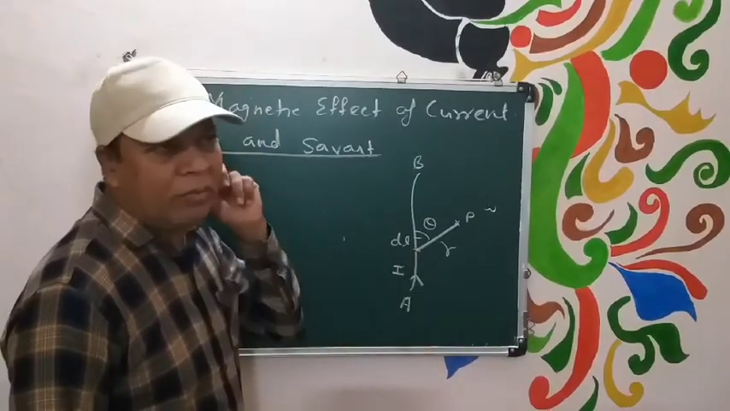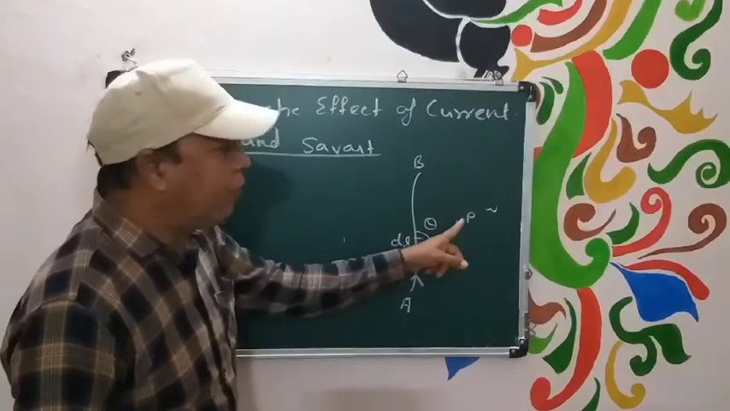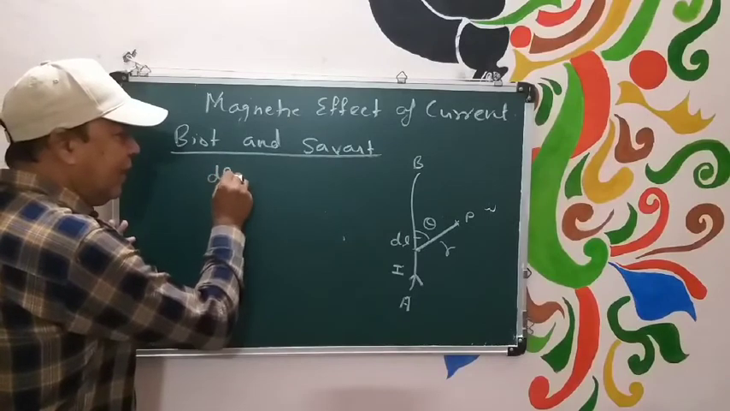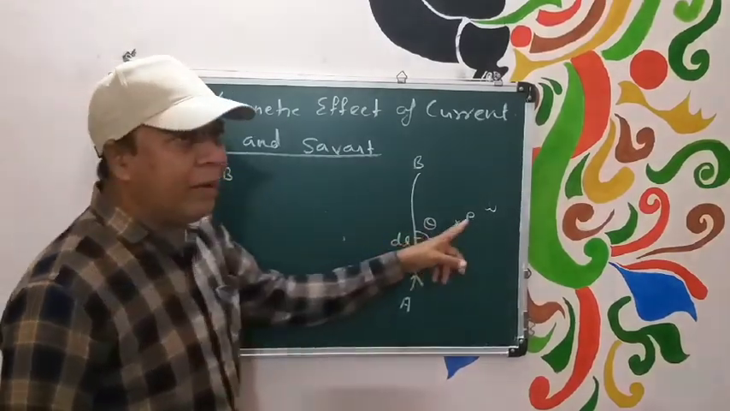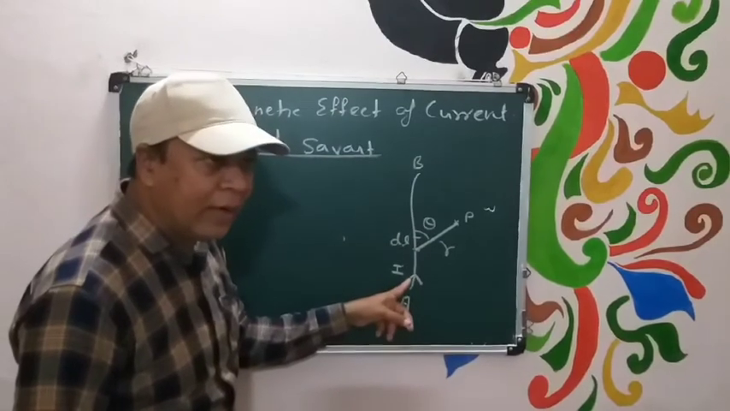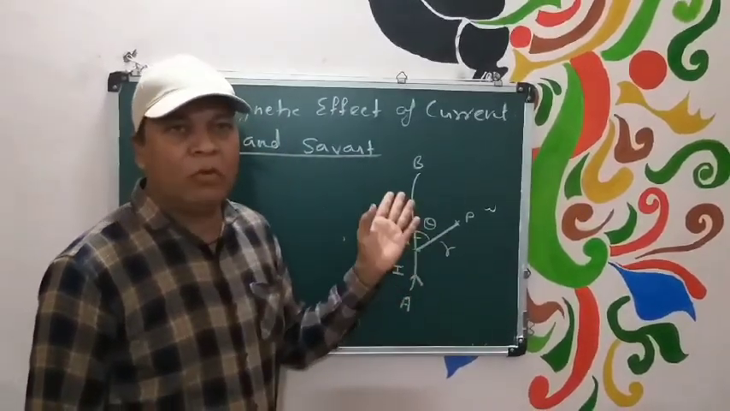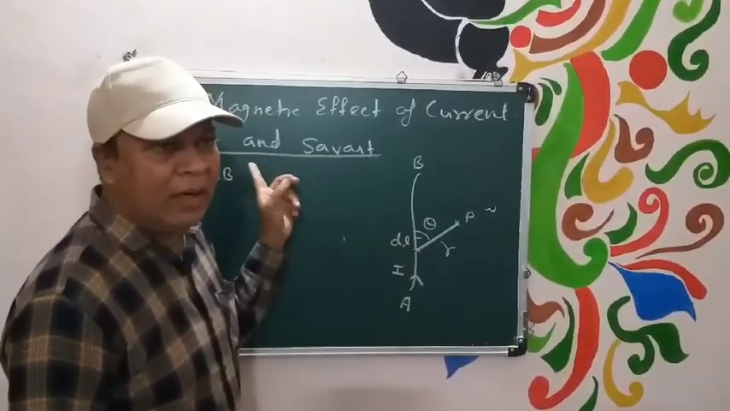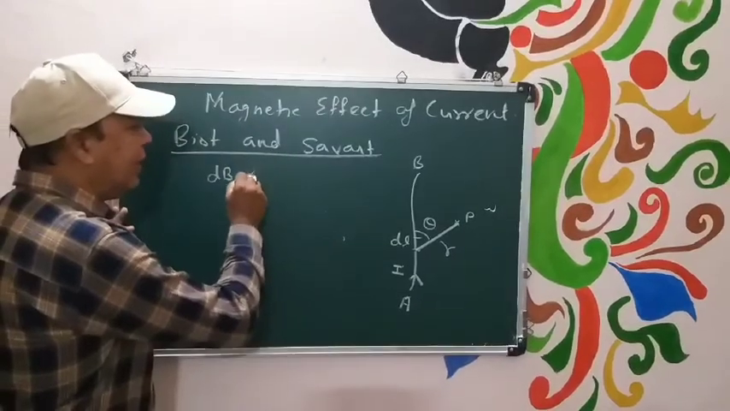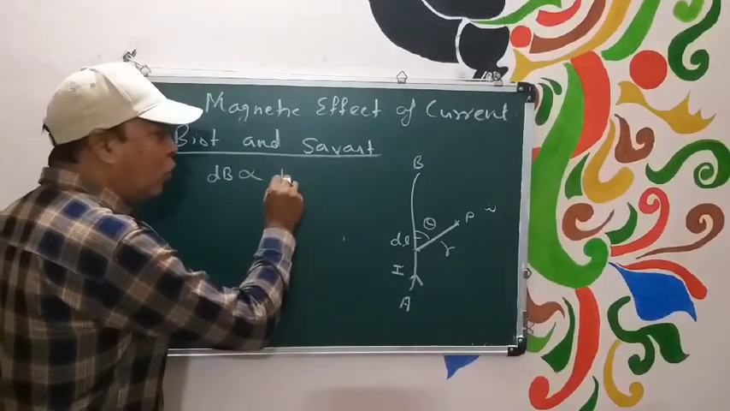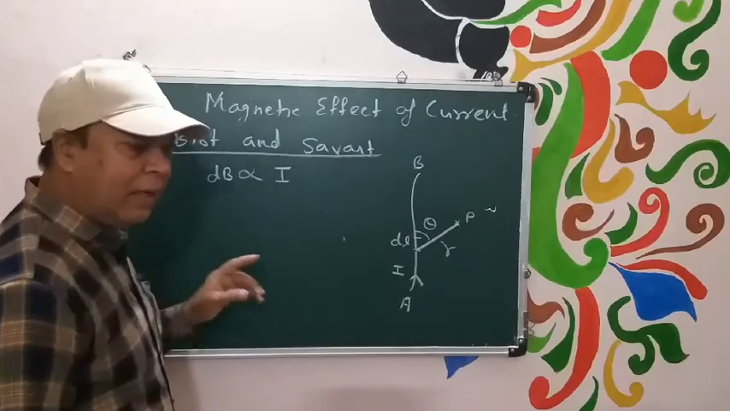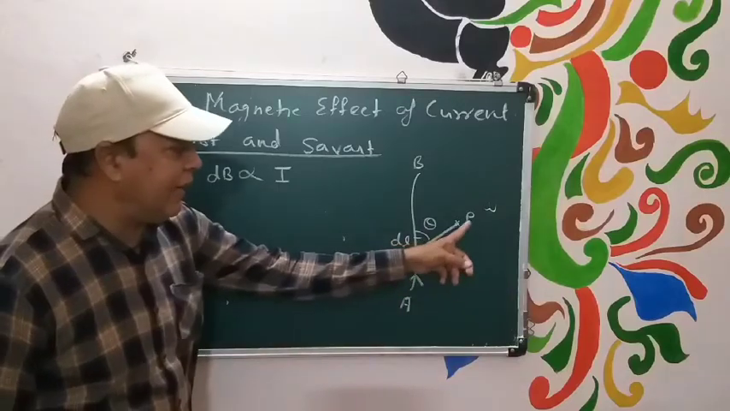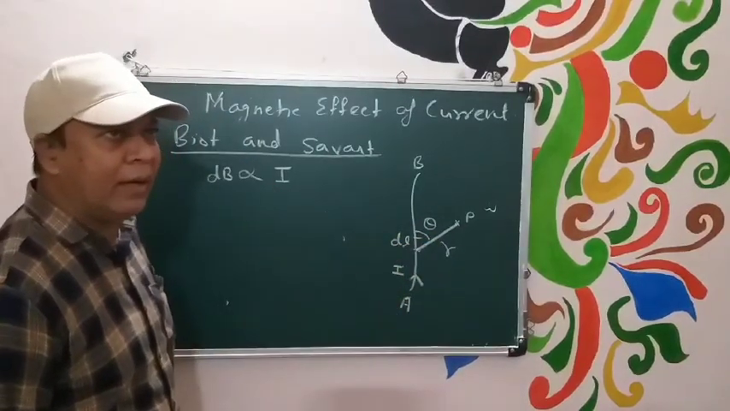So we can simply observe that at point P, obviously whatever magnetic field is produced, suppose this magnetic field is dB. This magnetic field dB will depend on the magnitude of current. As you increase the current, you will observe that magnetic field will increase. If you decrease the current, magnetic field will decrease. So dB should be directly proportional to I. Is that clear? dB will be directly proportional to I. That means dB is directly depending on the magnitude of current.